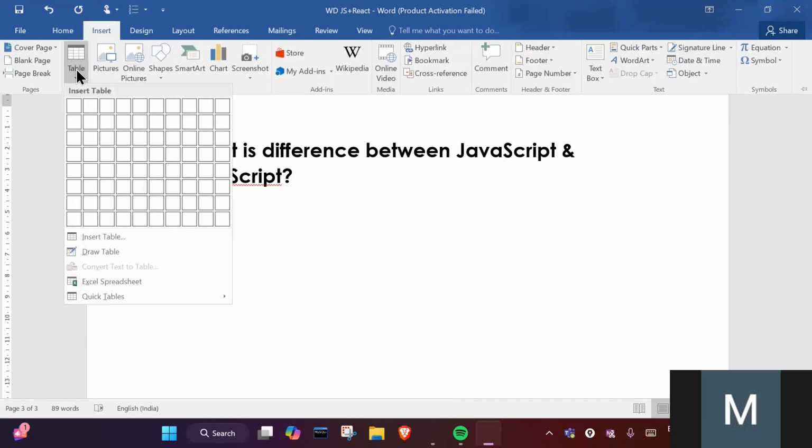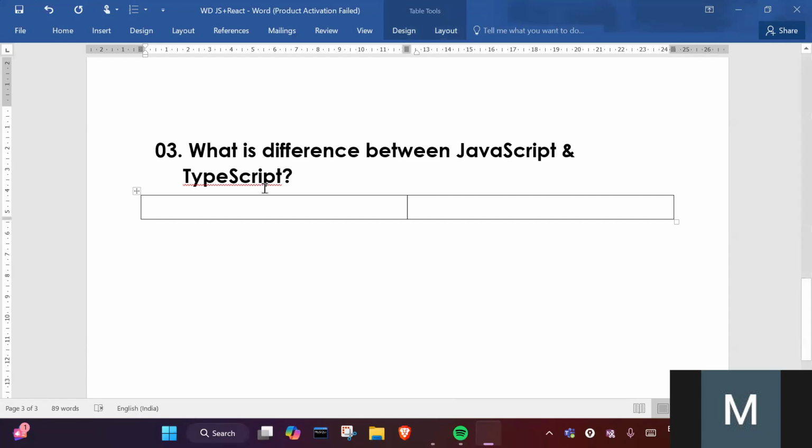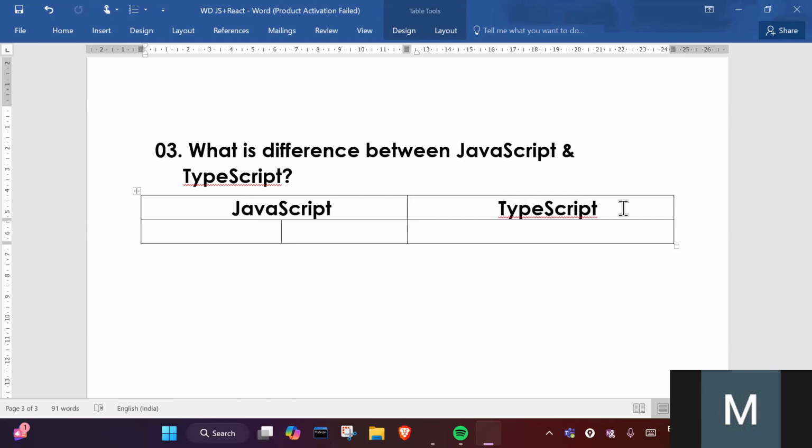Let me write here. So now see, JavaScript is not strongly typed. Not strongly typed. What does strongly typed mean?